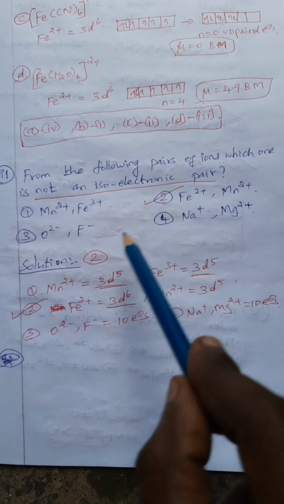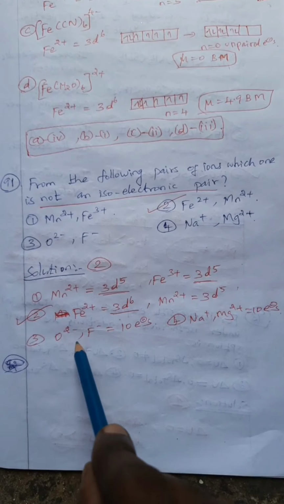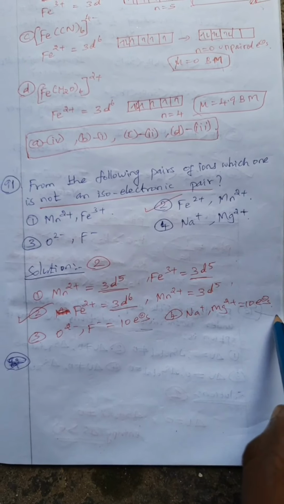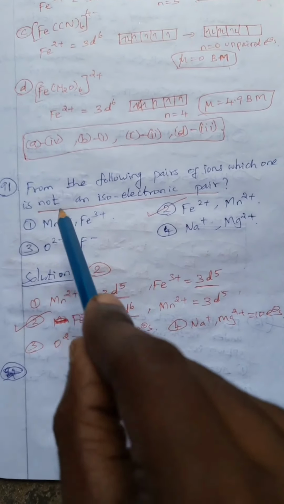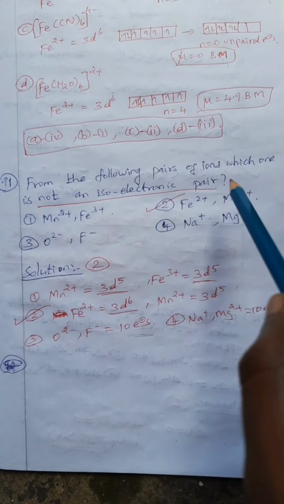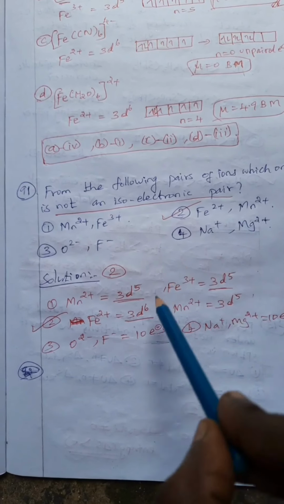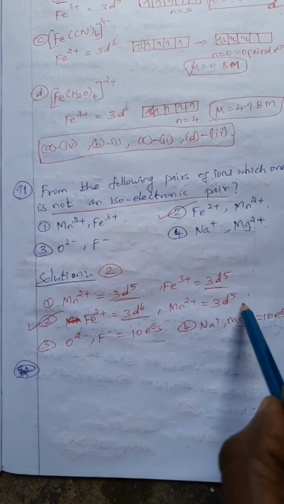So option 2 is correct. O2- and F- have 10 electrons, Na+ and Mg2+ have 10 electrons, the same. Isoelectronic just means checking whether the electron count is the same. Here there are 6 electrons and there 5 electrons.